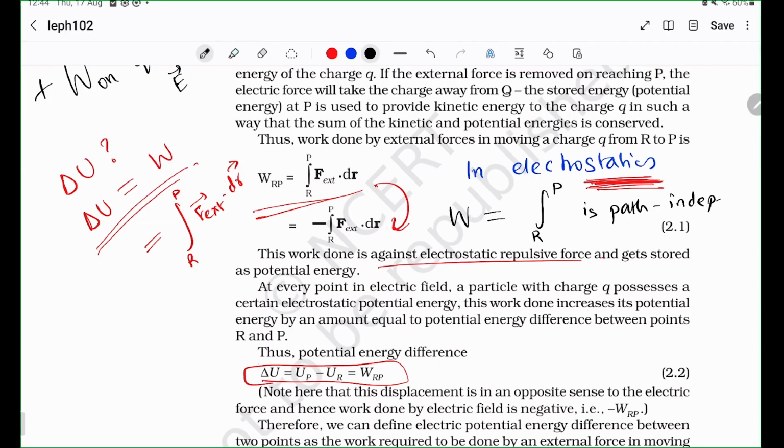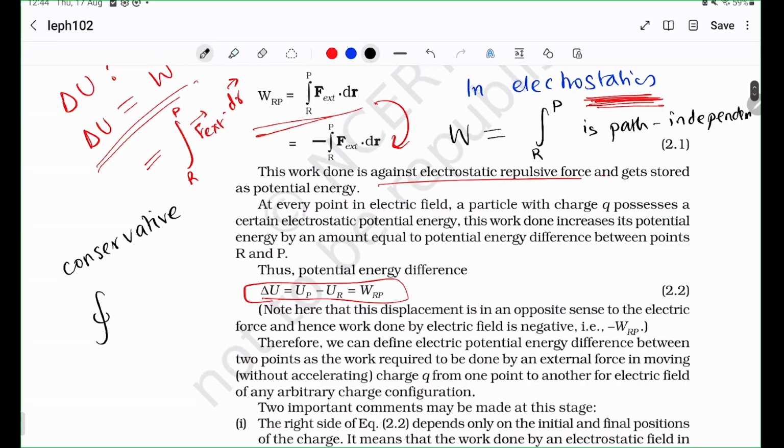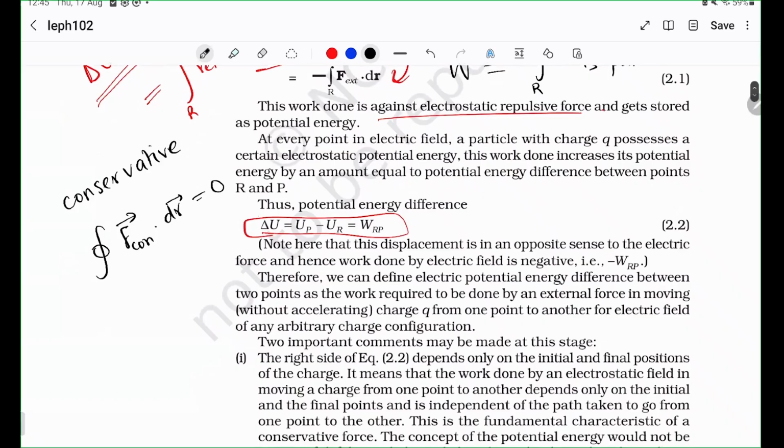In other words, these electrostatic fields are conservative. Conservative as in the work done on a closed loop due to their forces is zero. Using this fact, you define something called a potential.